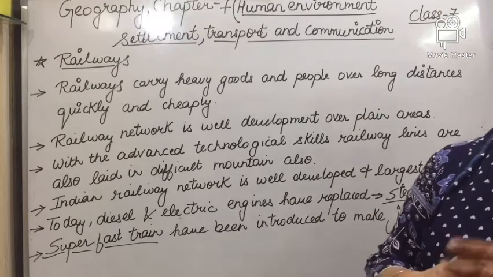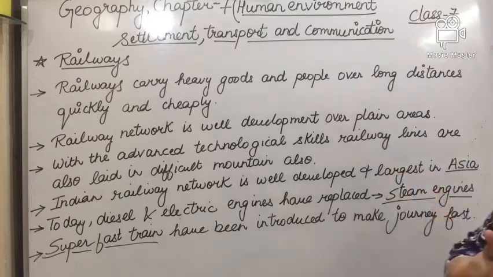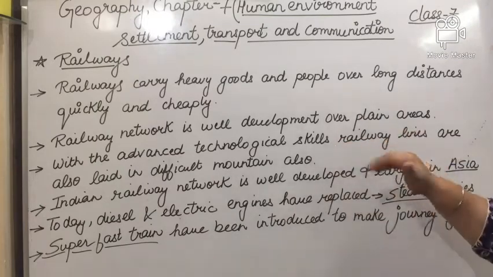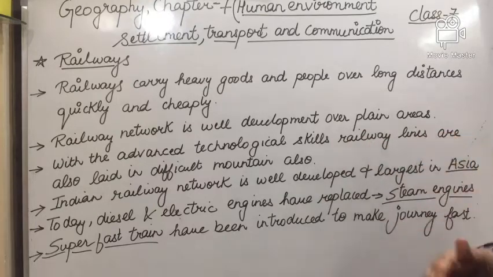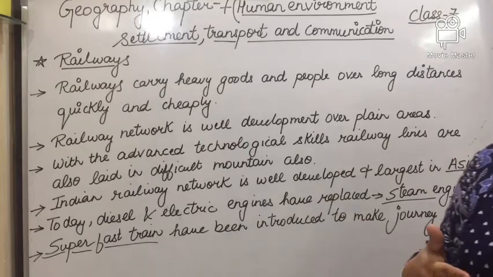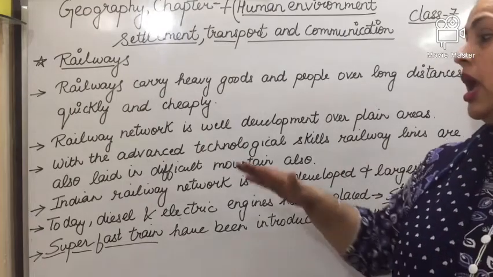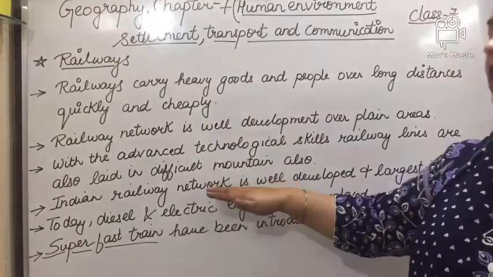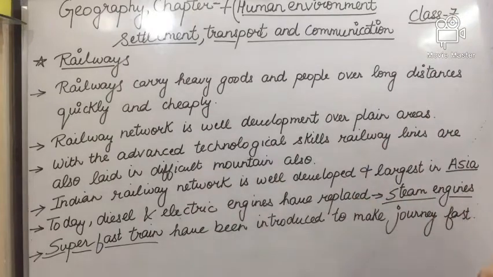Now, with advanced technological skill, railway lines are also laid in difficult mountain areas. The Indian Railway network is well developed and it is the largest network in Asia.